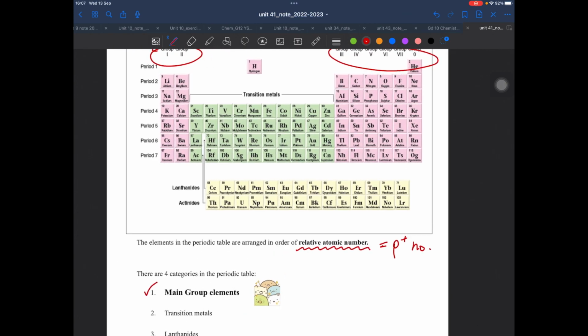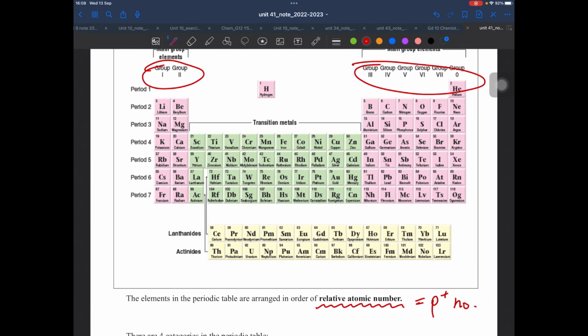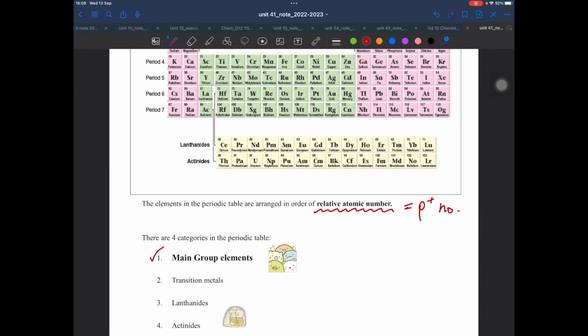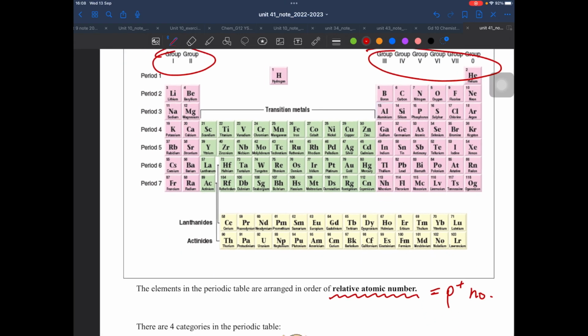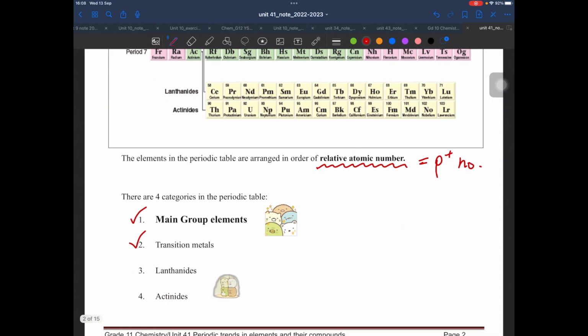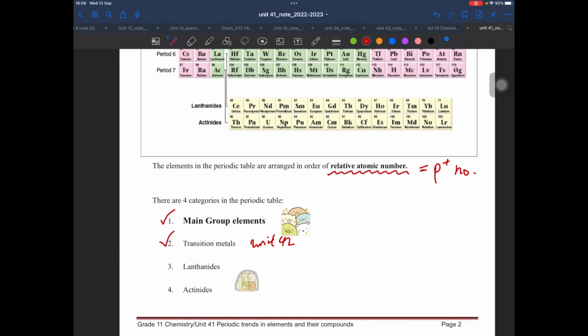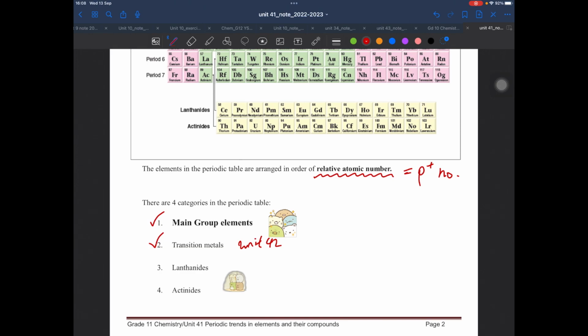All these elements in red are what we call main group elements. Next one is something new for you. It's called transition elements. That is the elements in green. We will talk more about this in Unit 44 or 42, so stay tuned. And the lanthanides and actinides will be skipped here. Sometimes they are known as rare earth metals, so maybe you have heard this name from TV news or newspaper.